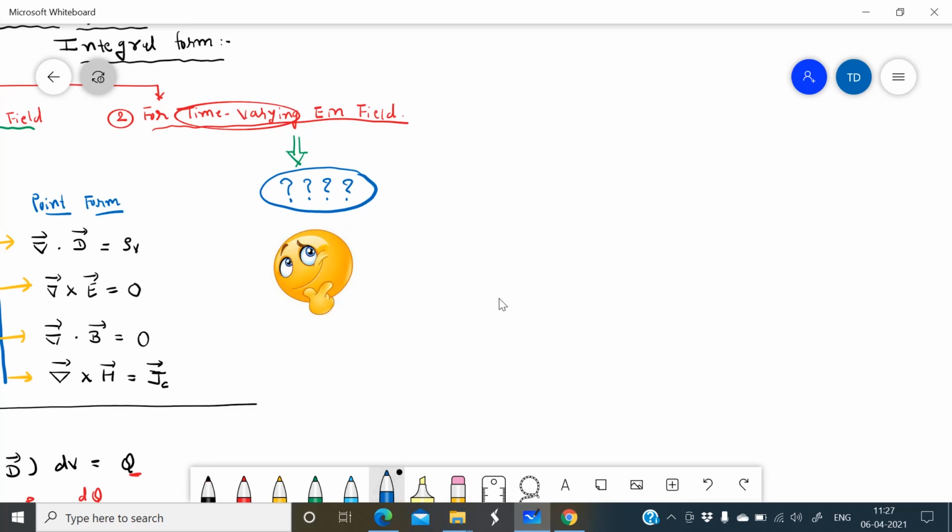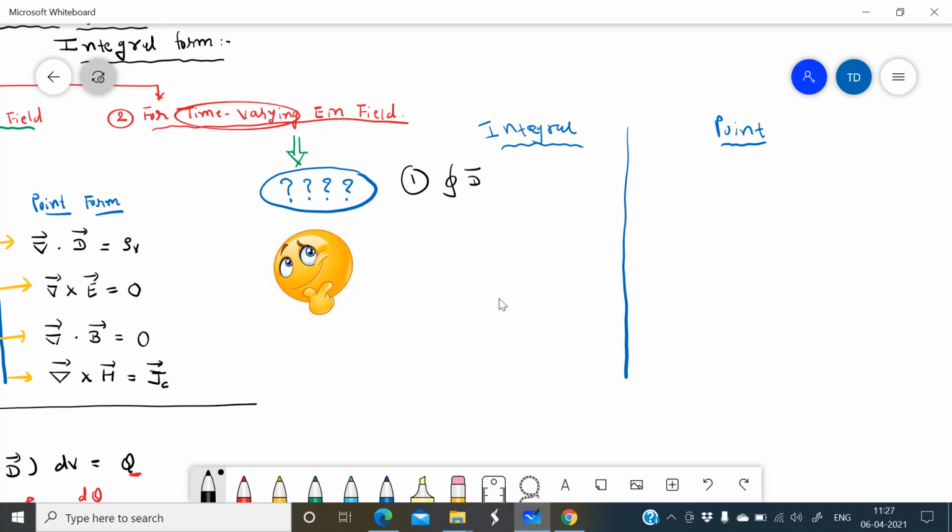In integral form and point form, the first equation remains the same, which is known as Gauss law. It is integration D dot dS equals Q, and in point form it is del dot D equals rho v, which is the volume charge density.